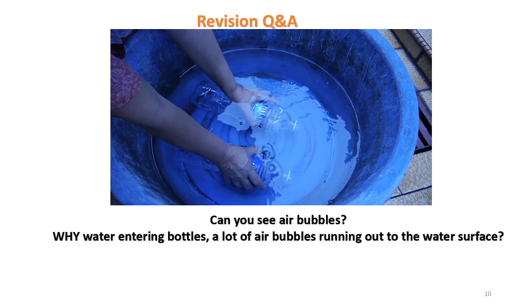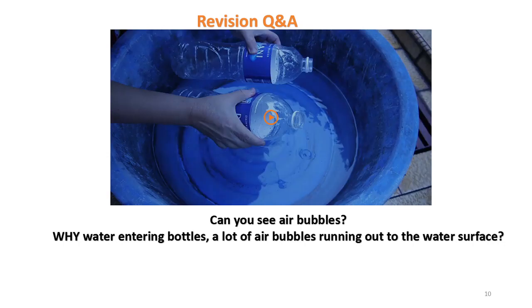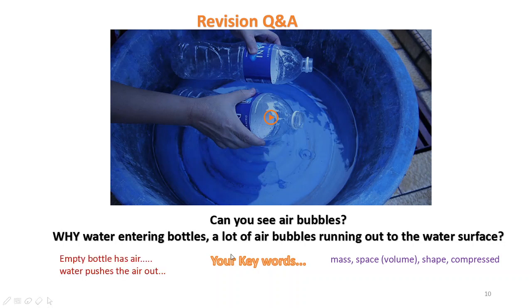For this topic, your keywords are mainly mass, space or we call volume, shape, or compress. The answer is quite similar to the revision. You must remember that an empty bottle has air. Can it be compressed? Okay, number 2, water pushes the air out. Then it will have bubbles.